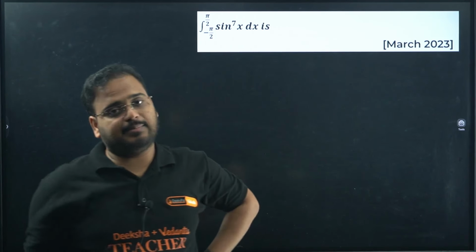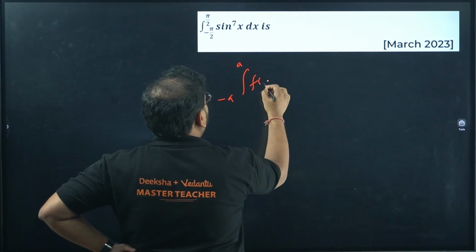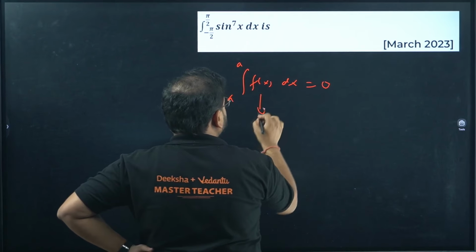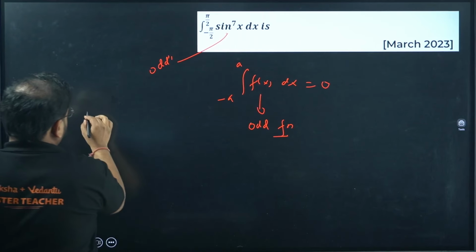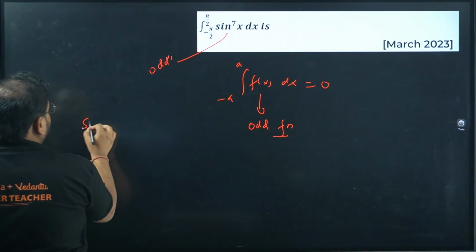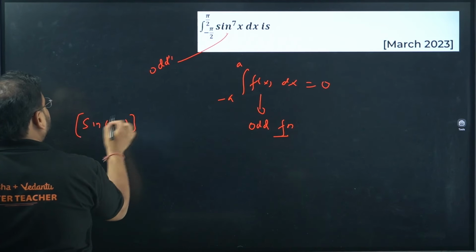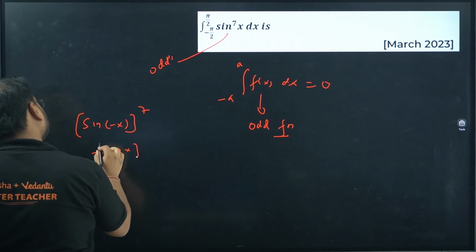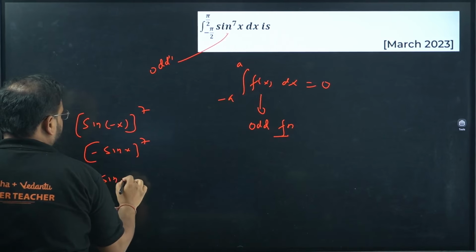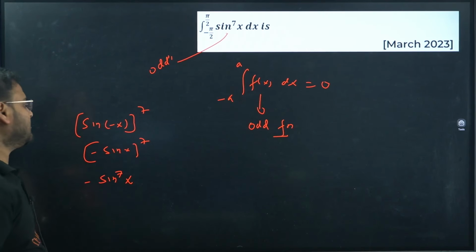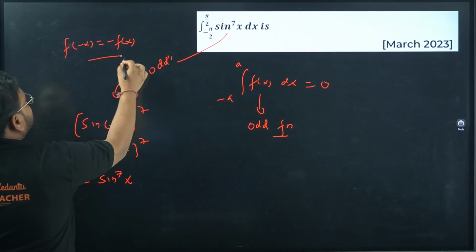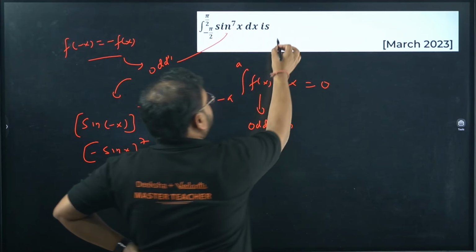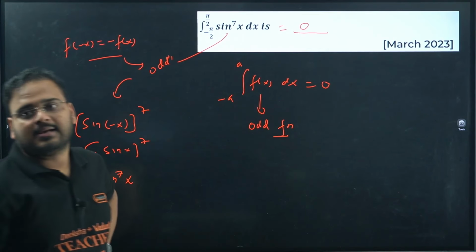It is a 1 marker question. The property is integral from minus a to a of f of x dx is 0 when f of x is an odd function. Check here, sine power 7x is an odd function actually. How come, sir? If you replace x by minus x, sine of minus x to the power 7 will be minus sine of x power 7. This is nothing but the definition of an odd function, when f of minus x equals minus f of x. Hence this answer is 0. Answer is 0. Please check.